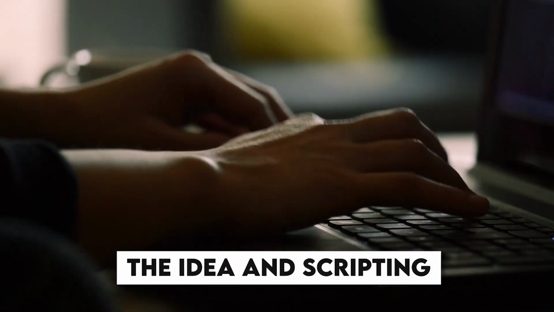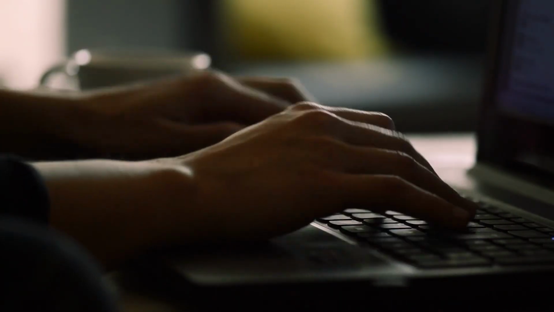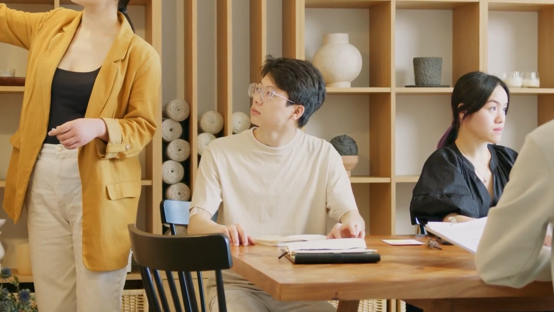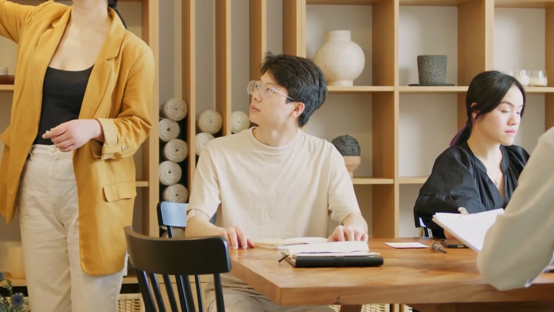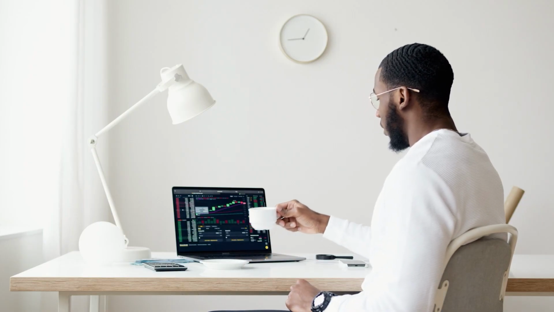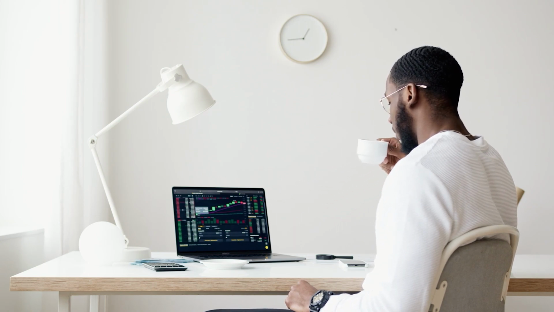The idea and scripting is the most important task. Every video should have a unique idea and an interesting script. Most people make short videos as it is viewed by a majority. People prefer to watch 4 one-minute videos than one 4-minute video.